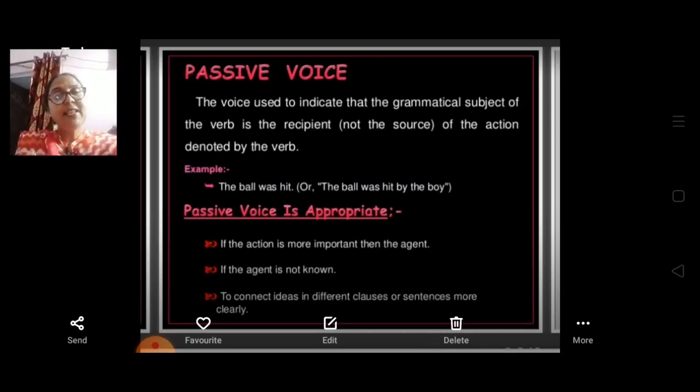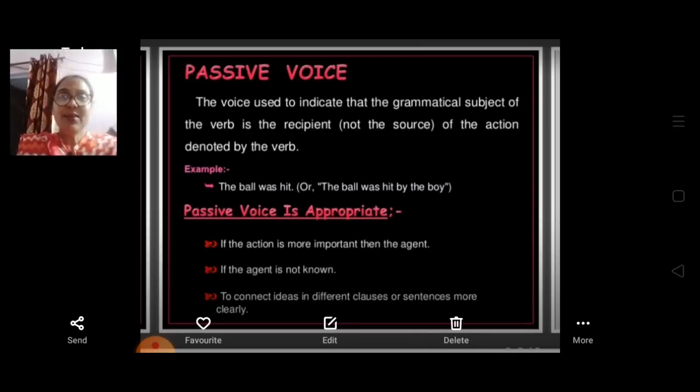So you can say it's a zigzag form. The subject goes to the last word of the sentence, and the object becomes the subject, or you can say the first word of the sentence. So this zigzag form you should always remember.